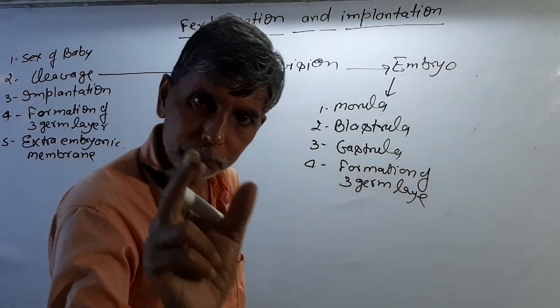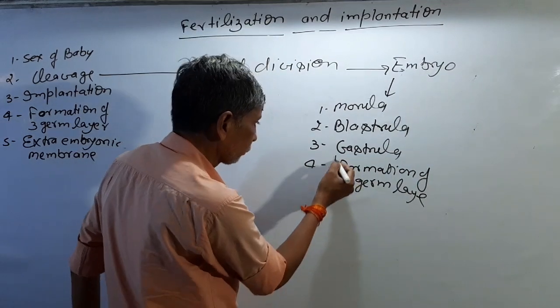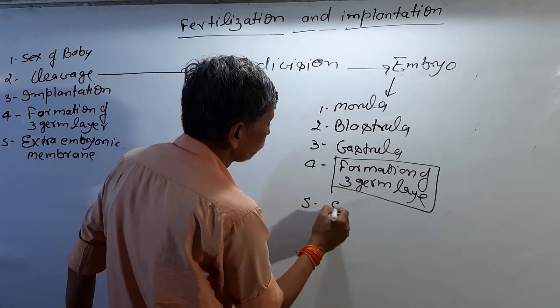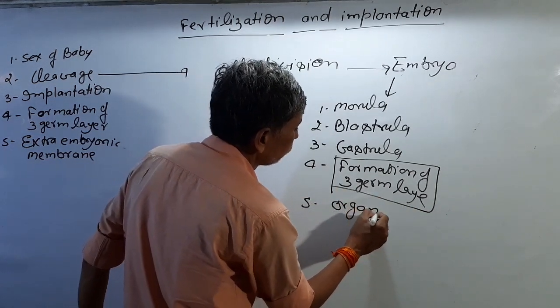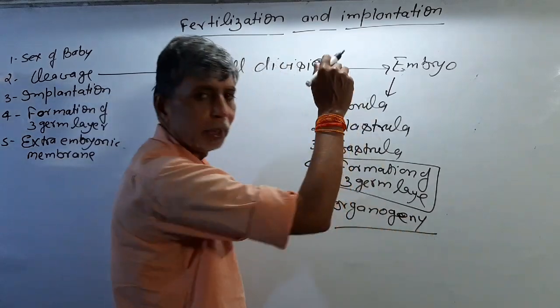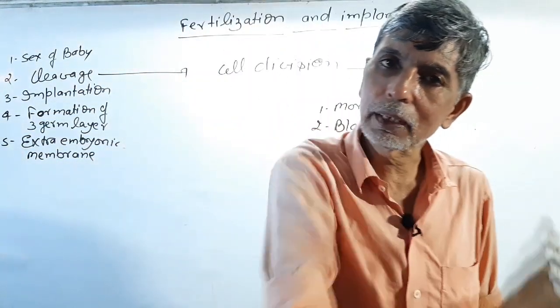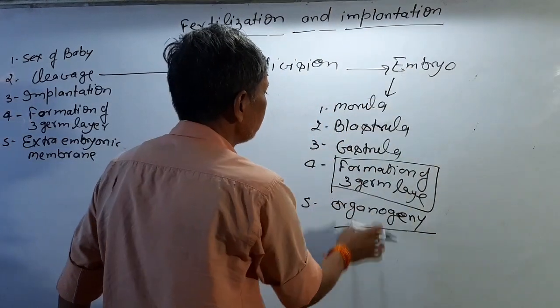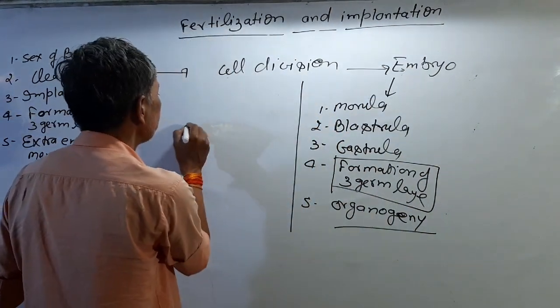Ectoderm, endoderm, mesoderm. First they make the three germ layers. And then organogenesis, the formation of organs. Then the formation of organ system, then organism. This process from here to here is called the gestation period.